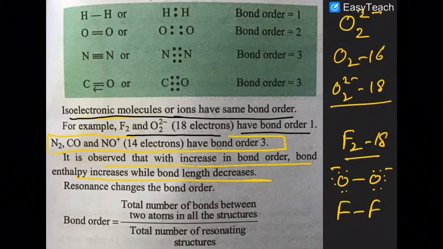Resonance changes the bond order. The total number of bonds between the two atoms in a structure divided by the total number of resonating structures is the bond order in case of compounds or ions showing resonance. Are you getting that? Please go through that very carefully so that you may get the full knowledge. Are you sure about that?